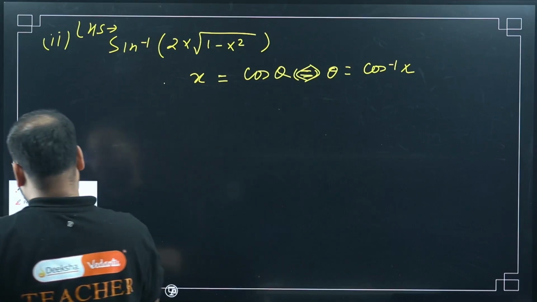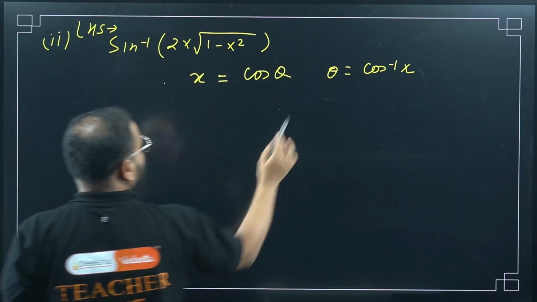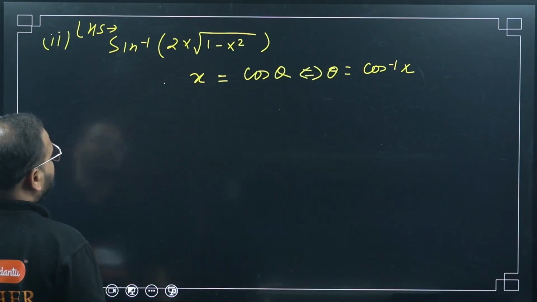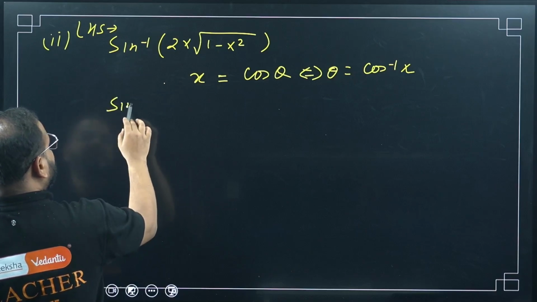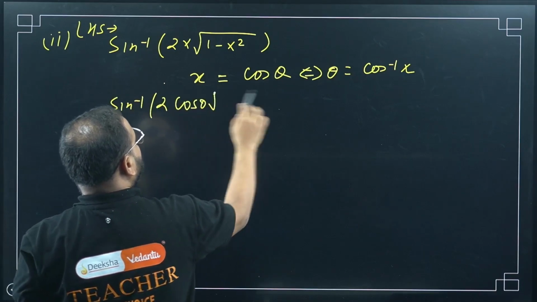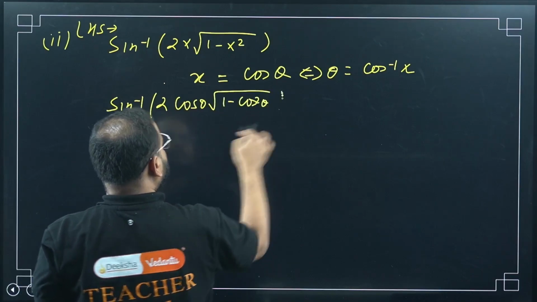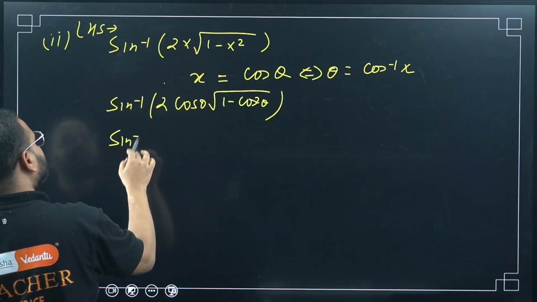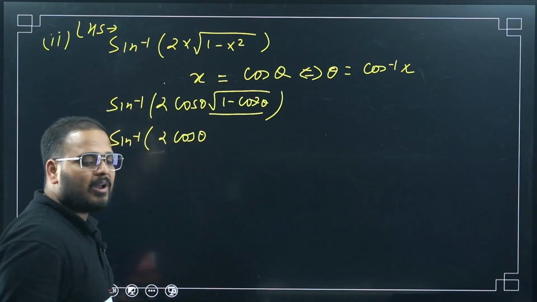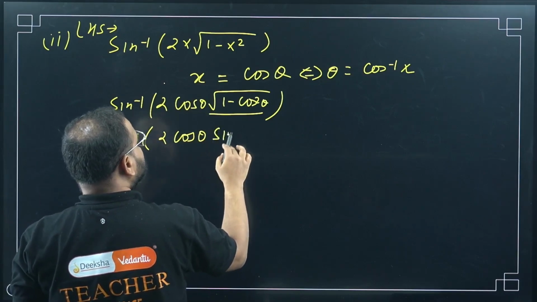Now put it here. Sin inverse of 2 cos theta times root of 1 minus cos square theta. My LHS only. 1 minus cos square is sin square, and the root of this will become sin theta simply.